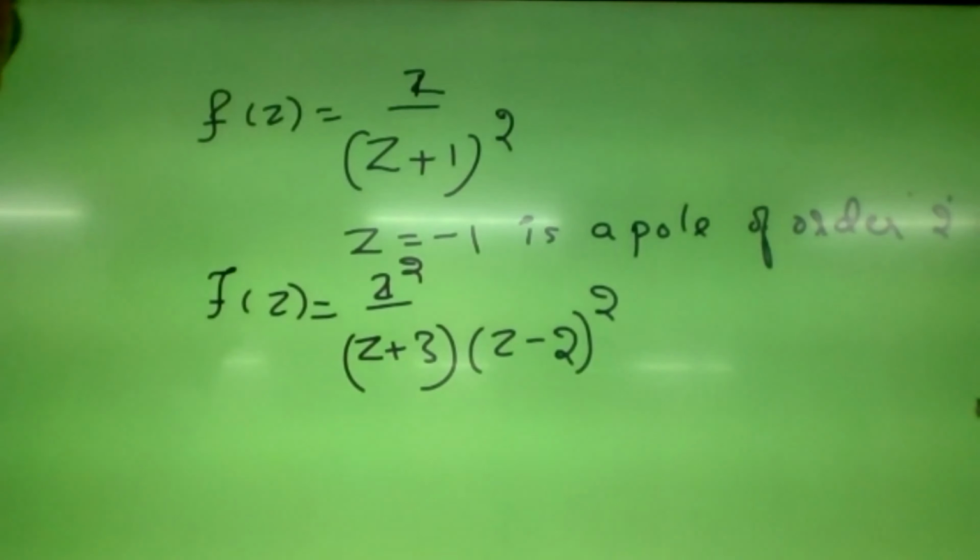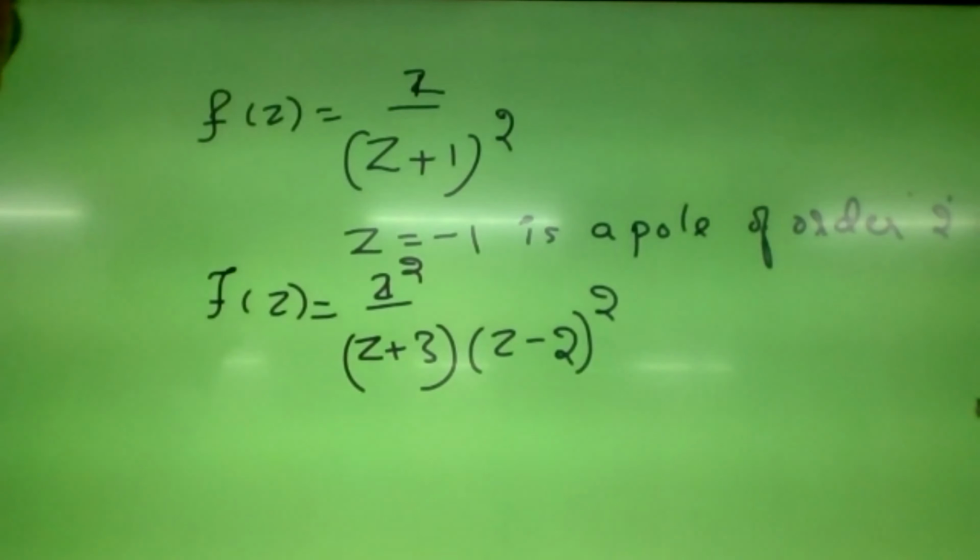This one, 2, sir. Z equals 2 is a pole of order 2. So you have to find out the pole of the given function, because based on that we will define the residue. Questions may be asked directly based on the pole also: for the given function, is the singularity a removable singularity, a pole of order 2, like that they will ask the question.